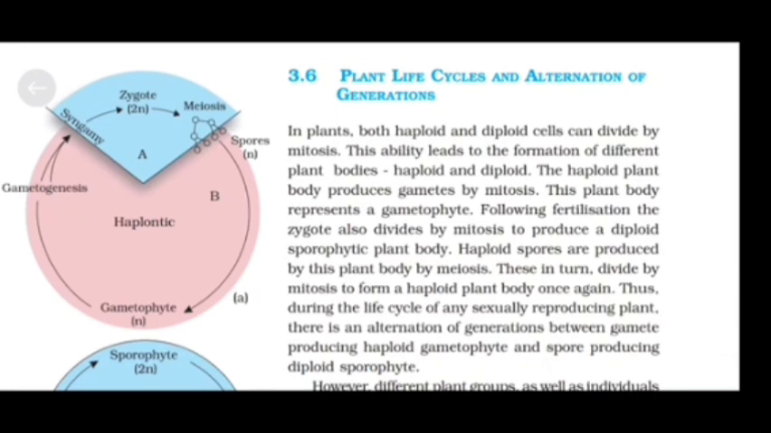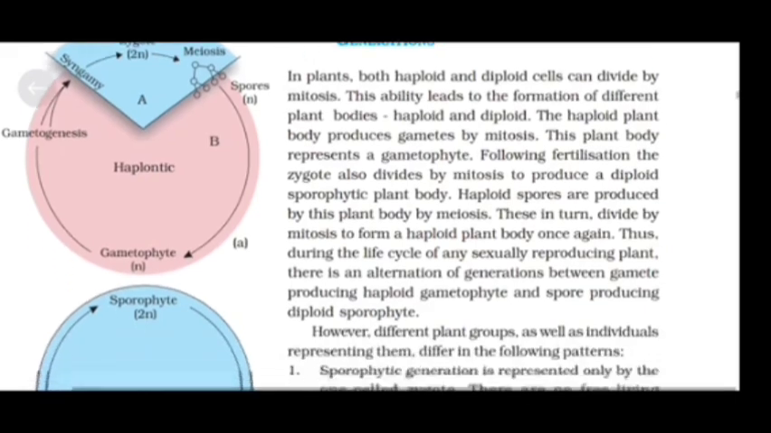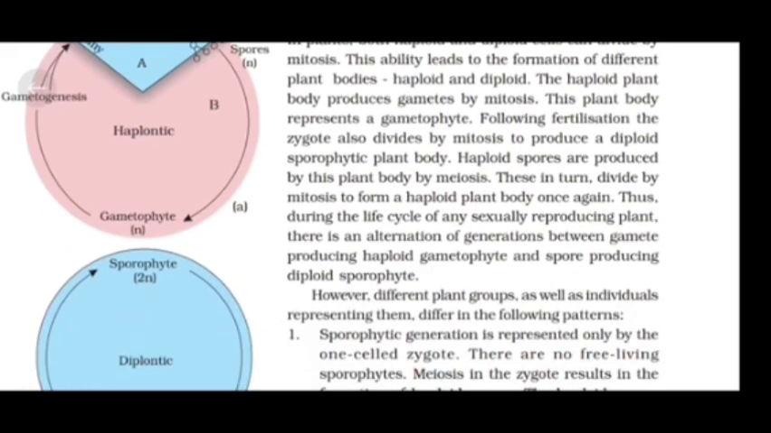Following fertilization, the zygote also divides by mitosis to produce a diploid sporophytic plant body. Haploid spores are produced by this plant body by meiosis. These in turn divide by mitosis to form a haploid plant body once again. Thus, during the life cycle of any sexually reproducing plant, there is an alternation of generation between gamete-producing haploid gametophyte and spore-producing diploid sporophyte.